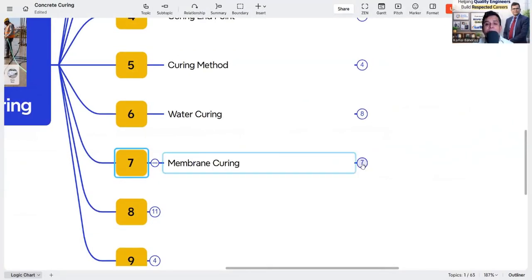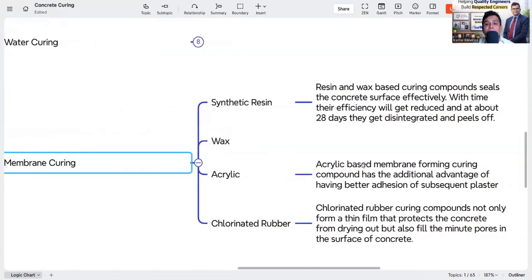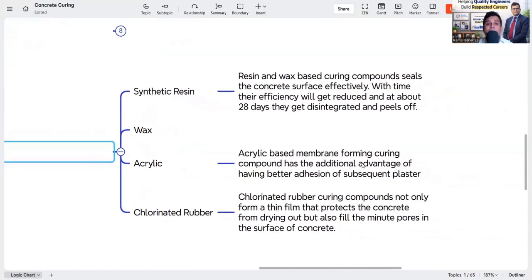Membrane curing or chemical curing. Membrane curing is where, instead of water, we use a chemical covering on the top or surface of the concrete so that it can retain moisture inside the concrete itself, and not pass the moisture out to the environment. It is the same purpose as water curing, that the moisture should not evaporate from the concrete.